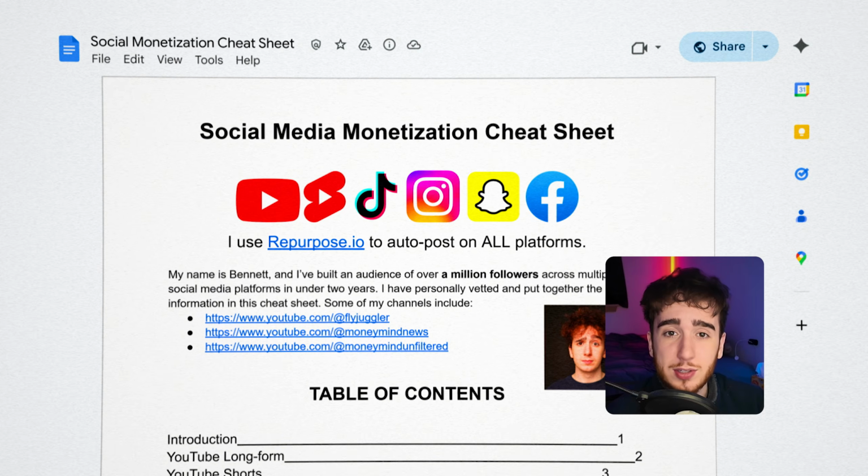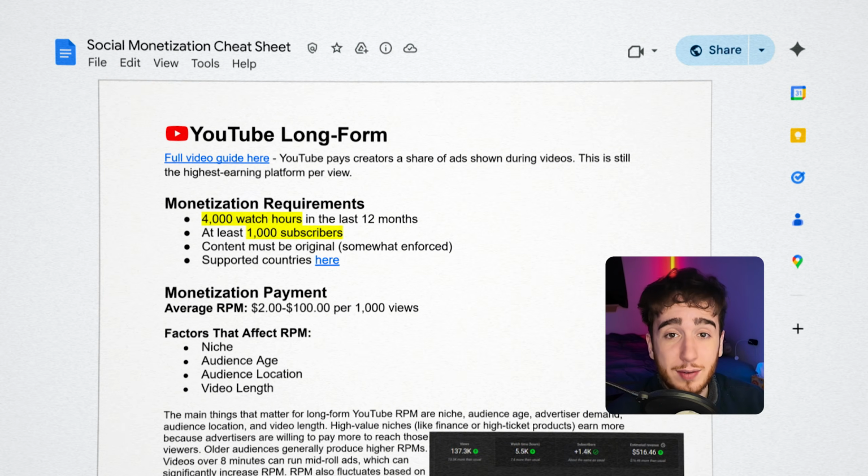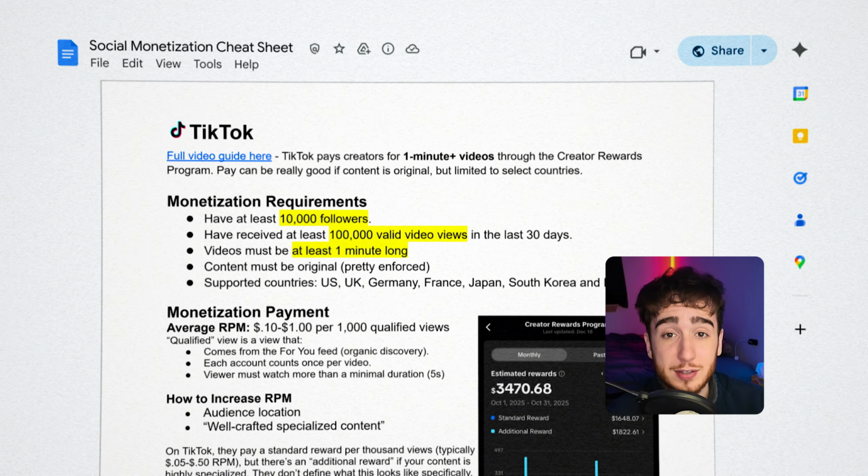And now let me go into detail on how monetization actually works and how much I actually make with Snapchat. And by the way, for this, I'm going to be referencing the social media monetization cheat sheet, which shows you how monetization works on every single social media platform. And it's based off of my actual experience of being monetized on all these platforms.